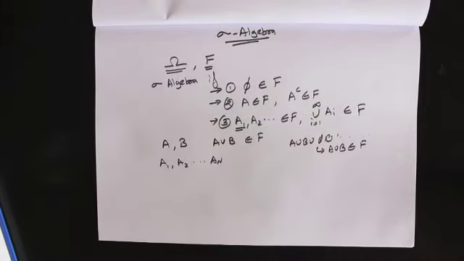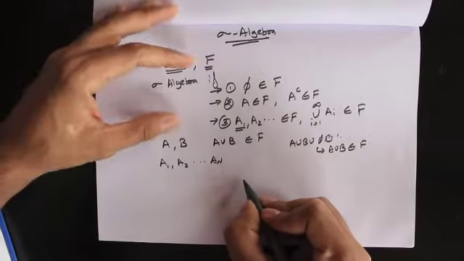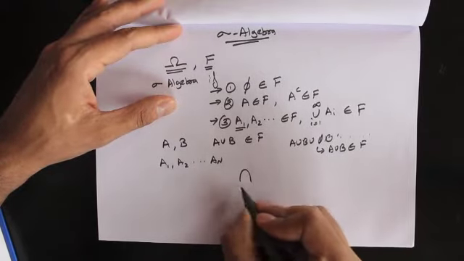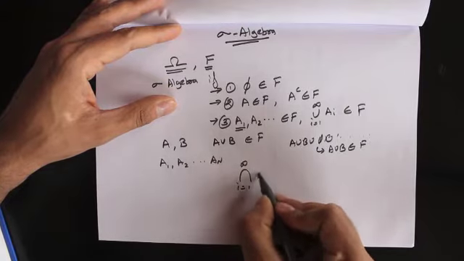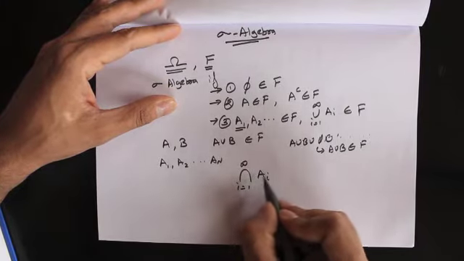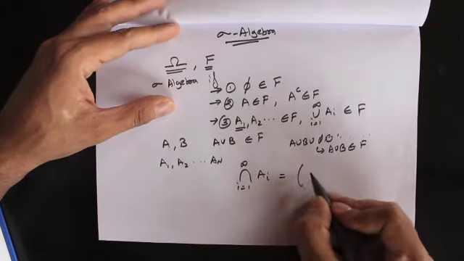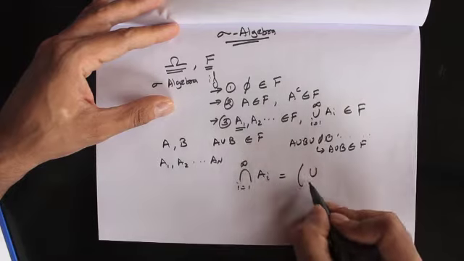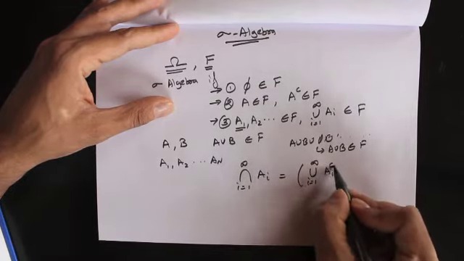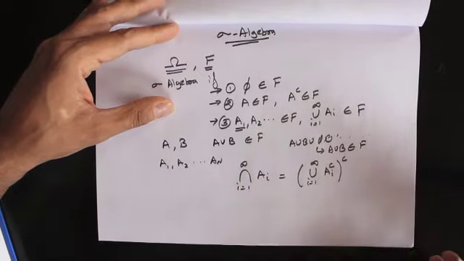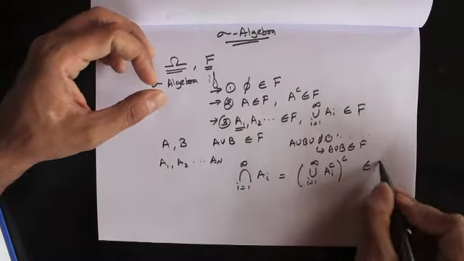Now one other interesting thing is if we consider the intersection of these sets. For example, if we have the intersection over i equals 1 to infinity of A_i, we are taking the intersection of all of these sets. Since the intersection can be written as a union, we can write the intersection as the complement of the union of the A_i complements. Then this intersection also belongs to the sigma algebra.